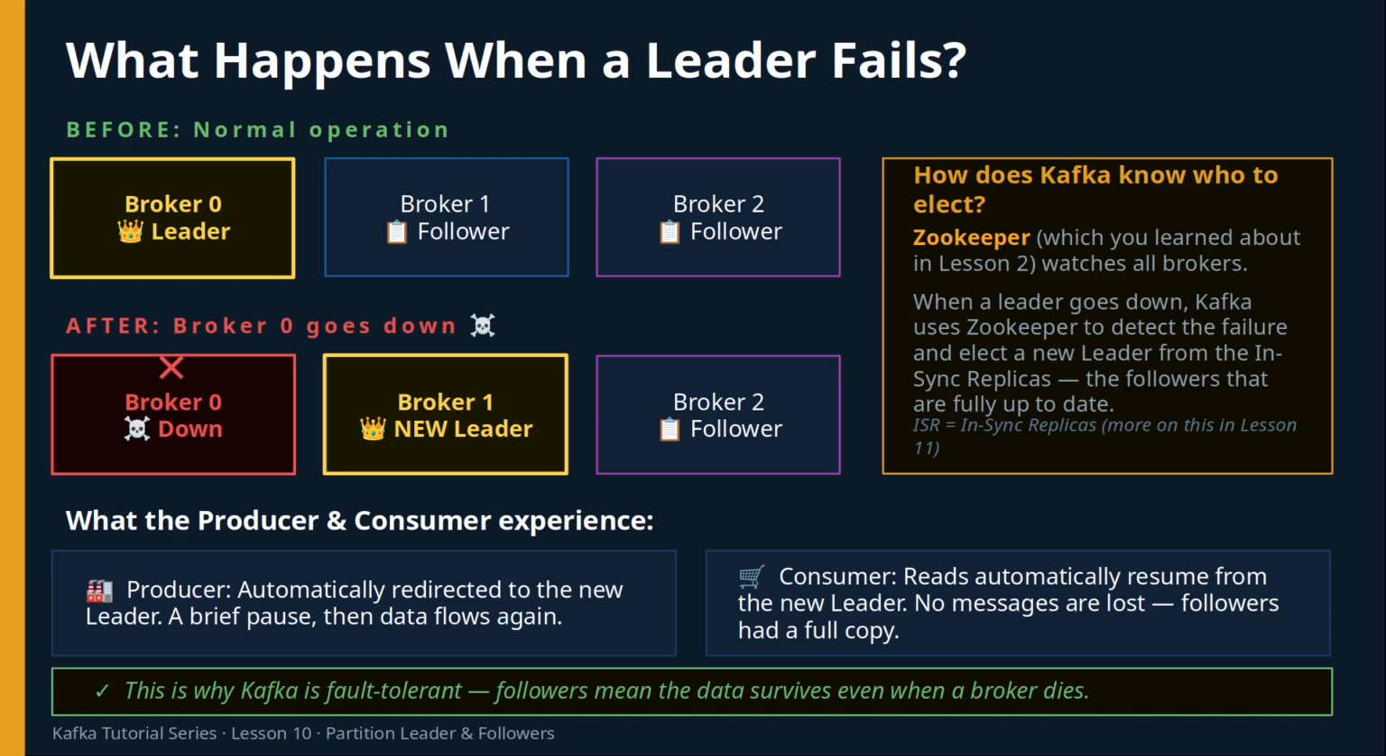The producer gets automatically redirected to broker 1. There's a brief pause, then data flows again normally. For the consumer, reads automatically resume from the new leader. No messages are lost because broker 1 already had a full copy of all the data. This is exactly why Kafka is fault-tolerant. The followers aren't decoration, they're the safety net.